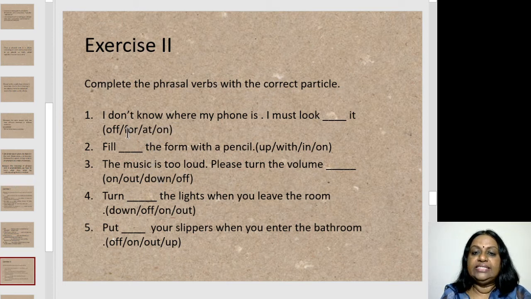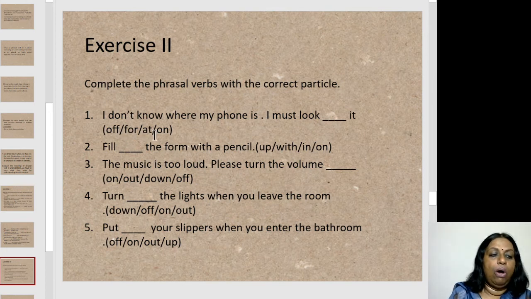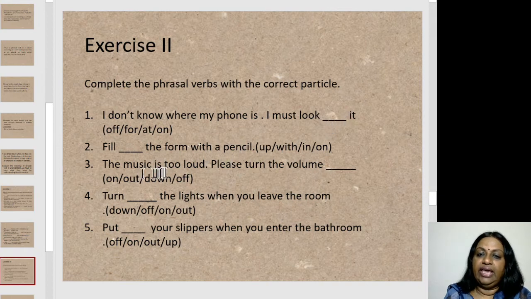The first one is, I don't know where my phone is. I must look dash it, and you have the option of for, at, on. And what will you use? I must look for it. Okay, did you understand? So the verb is given. Now you have to just pick up the particle. It could be a preposition, it could be an adverb, or it could be a preposition and an adverb, and you make the phrasal verb.